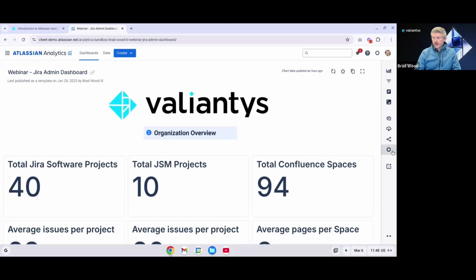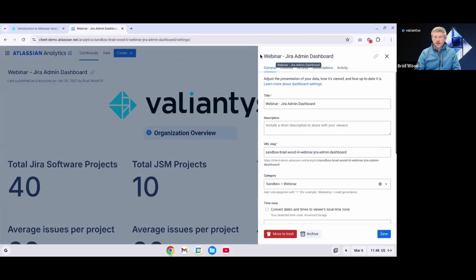We're going to go back to our dashboard settings really quickly. We saw most of these tabs, but let's review the rest of these. In our general area, this is where we can edit the title and the description of our dashboard. We can update the URL slug here, and get a preview of it right here. So if you want a specific URL for your dashboard, you can update that right here.